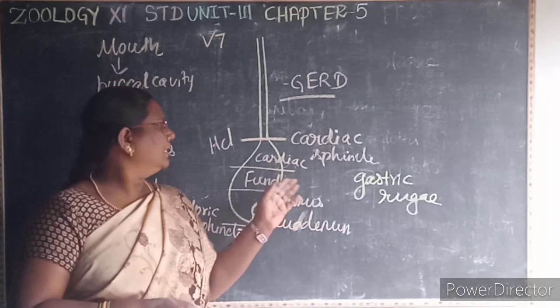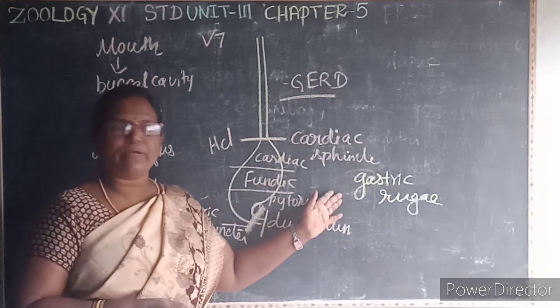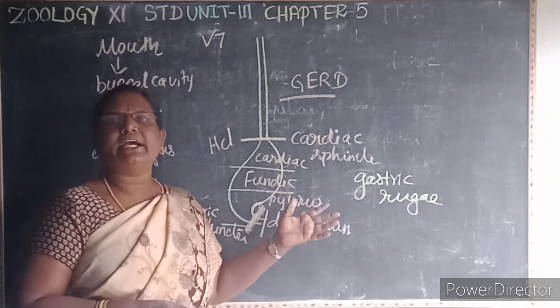The inner wall of the stomach has many folds. That is known as what? Gastric rugae, which unfold to accommodate a large meal.